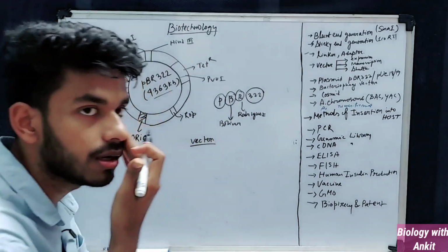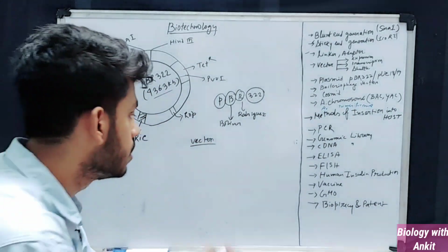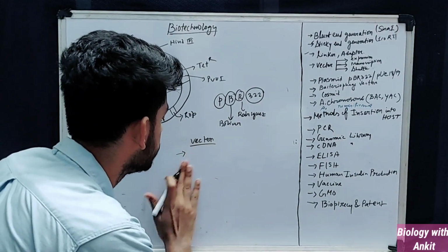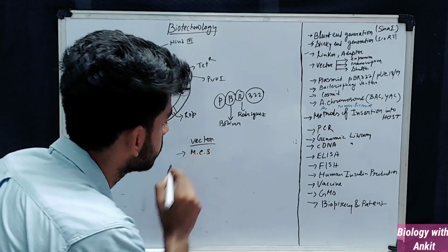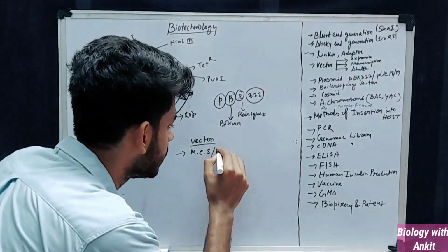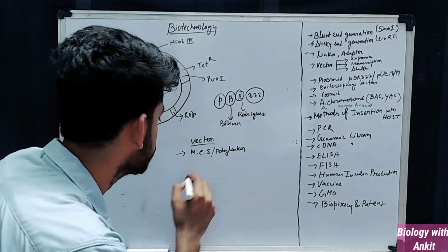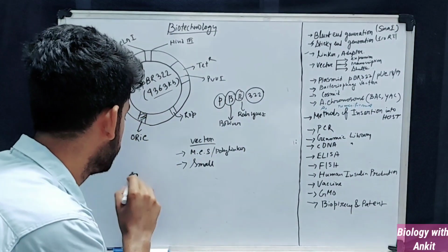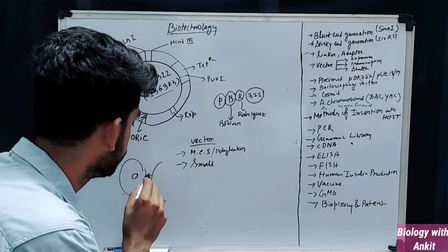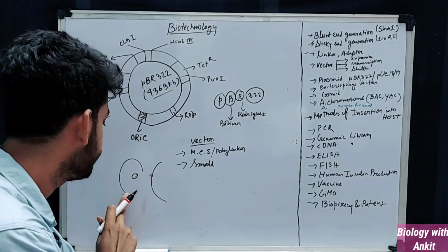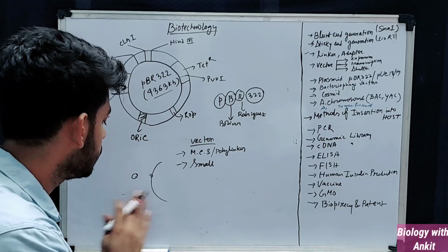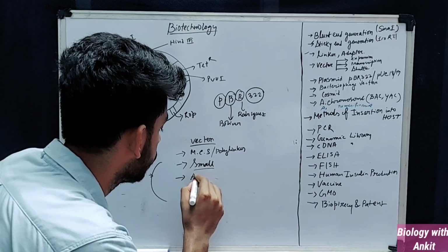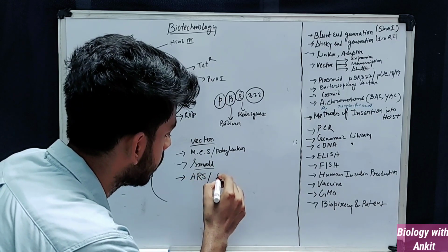What should a vector be like so that we can use it easily? So the first thing, it must contain a multiple cloning site, MCS, or have a polylinker. Next, it must be small enough, because if it is very big, then you cannot transfer it easily inside the host. But if it is small enough, then it is easy to transfer it inside a host.